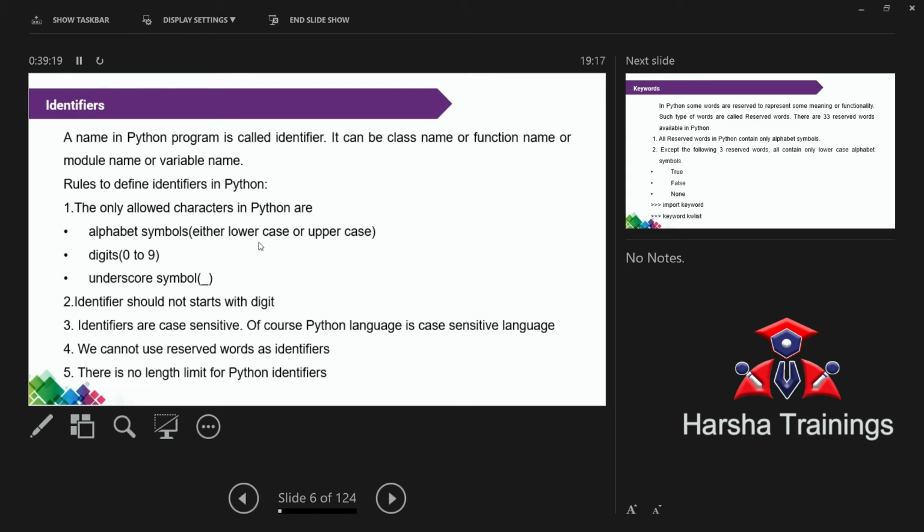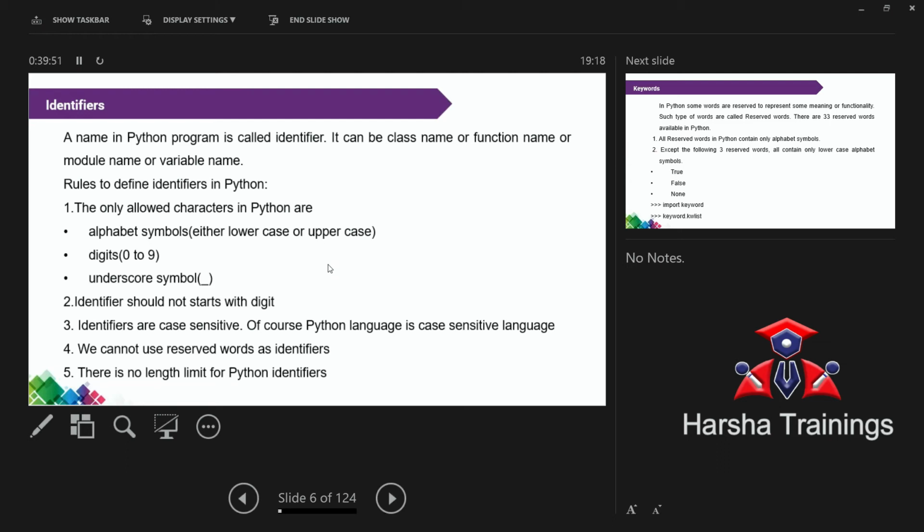So alphabets, either lowercase or uppercase, are allowed, along with digits 0 to 9. The digits 0 to 9 and the only special symbol. Remember the word, the only special symbol: underscore. No dollar, star, exclamation mark, ampersand, power, whatever it is. Except underscore, no symbol is allowed. So only three things: alphabets, digits, and underscore. This is the first point.